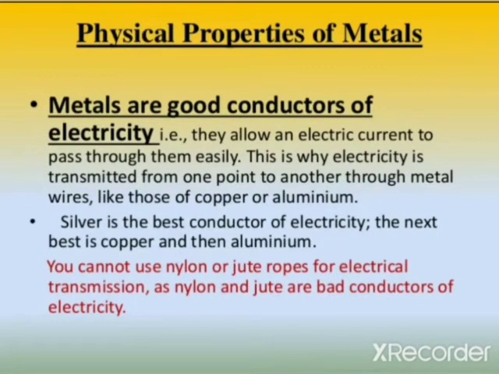So metals are good conductor of electricity also. They allow an electric current to pass through them easily. This is why electricity is transmitted from one point to another through metal wire like those of copper or aluminium. Silver is the best conductor of electricity. The next best is copper and then aluminium. You cannot use nylon or jute ropes for electrical transmission as nylon and jute are bad conductor of electricity.